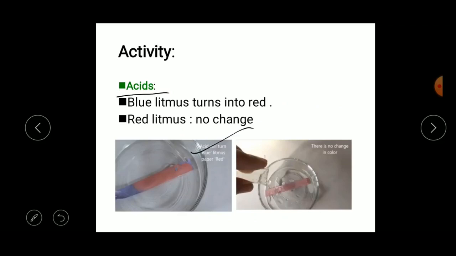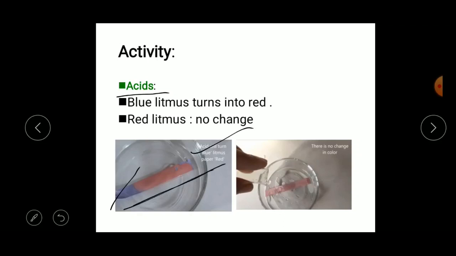Take some lemon juice in any tumbler, add some amount of water into it. Next, put a drop of this solution on the strip of the blue litmus paper. When you put the lemon juice solution on the blue litmus paper, it turns into red color.